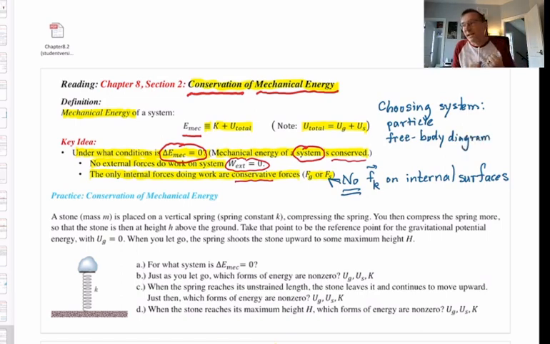Why? I need to know the forces acting on the particle. Why? I need to see if any of them are the special ones, conservative, or if there's kinetic friction. I need to know if there are any conservative forces acting and doing work, and if there's F kinetic. And then after you know which forces are acting and doing work, that will help you choose the system. Basically, if you have the gravitational force doing work, choose the system to be the particle plus Earth. If you have a spring force doing work, choose the system to be the particle plus the spring.